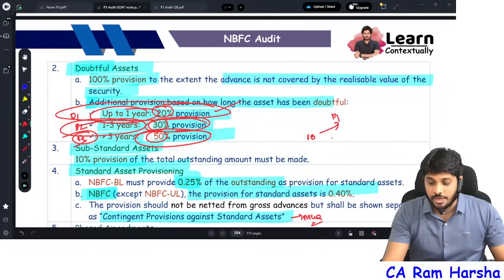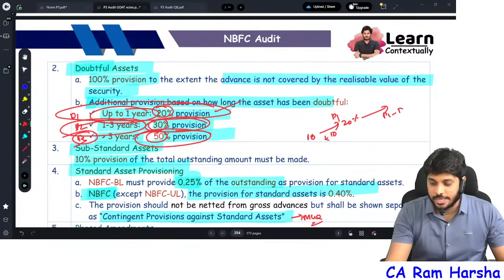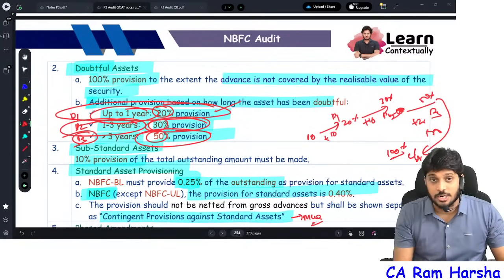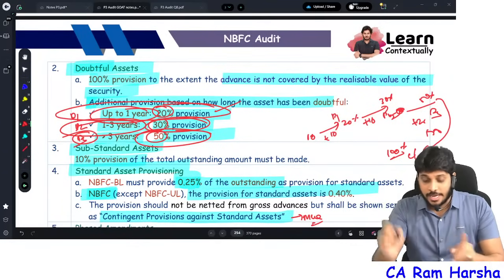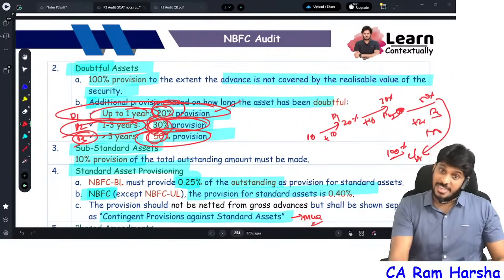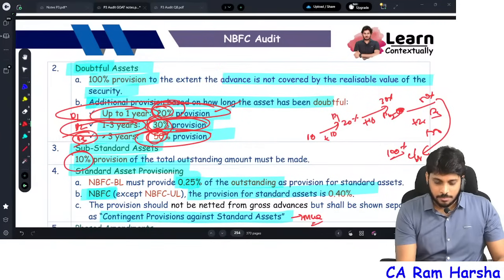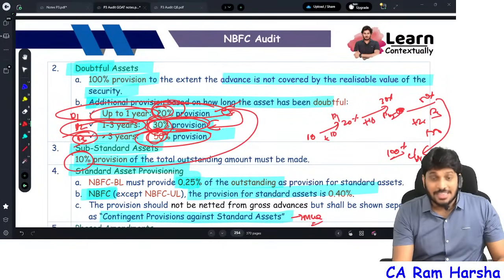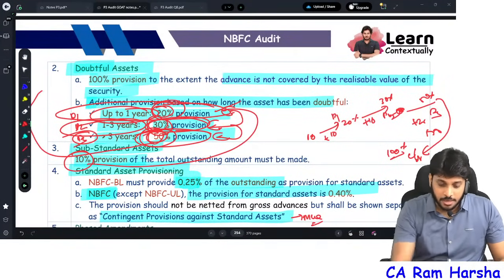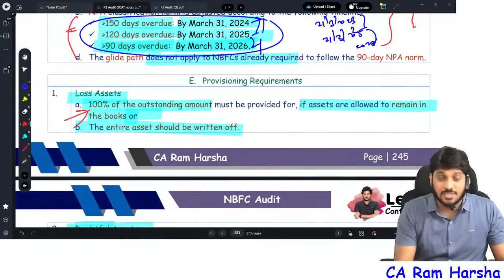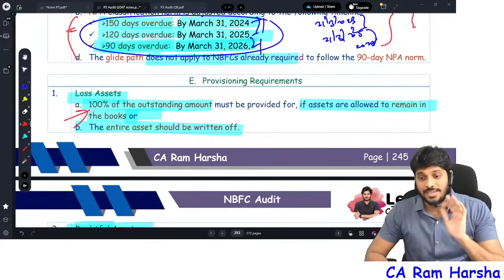If it is going to D1, we will add another 10 so that 20% will come. If it is going to D2 category, then we will add another 10, we will make it 30. If it is going to D3 category, we will add another 20, we will make it 50. If it is going to loss asset, we will add another 50, total provision will come to 100%. It's an incremental approach. It's not straight away 20 plus 30 plus 50. No, it's actually 10 plus 10, 20 plus 10, 30 plus 20, 50. From here to loss asset, it will be plus 50, directly 100. That's how the provision has to be calculated.